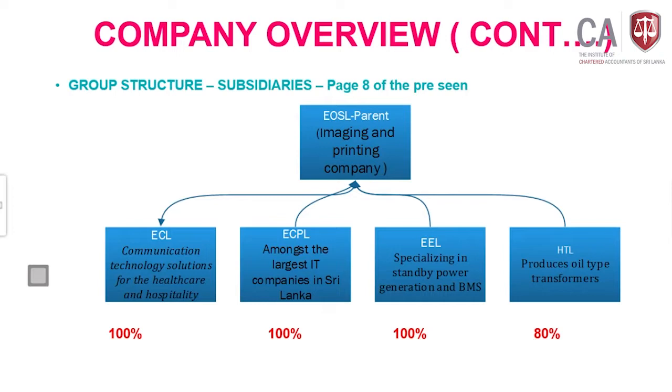Can we apply the income tax rate of 14%? This is not relevant to any of the reduced industries which are categorized under reduced tax rates. No. Then being a small and medium enterprise, no way, we cannot apply. Then after that, what's the tax rate? It is the normal tax rate, and the normal tax rate we need to apply. For that understanding we need to take from knowing these things. Okay, then this is the group structure, or the subsidiaries which EOSL has.